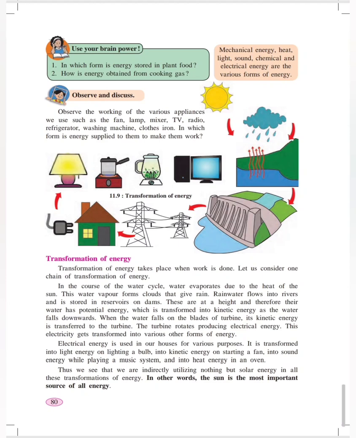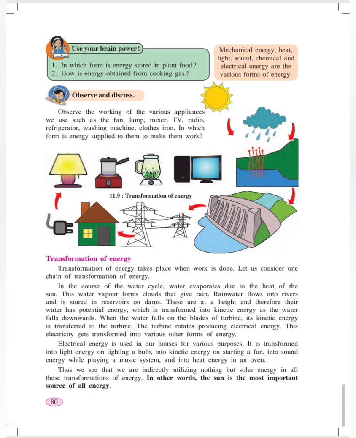Electricity is passed from the towers to our houses. Once the electricity is present in our house, with the help of various switches, we can make use of it for the purpose of bulbs, cookers, water heaters, TVs, computers, and so on. This is a kind of energy transformation. One kind of energy is transformed to another kind of energy.